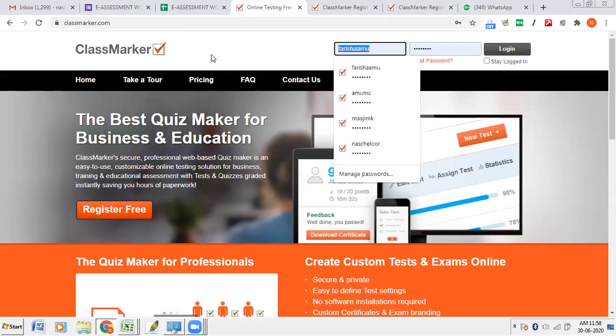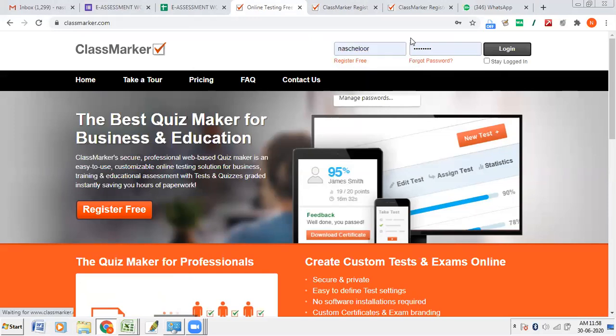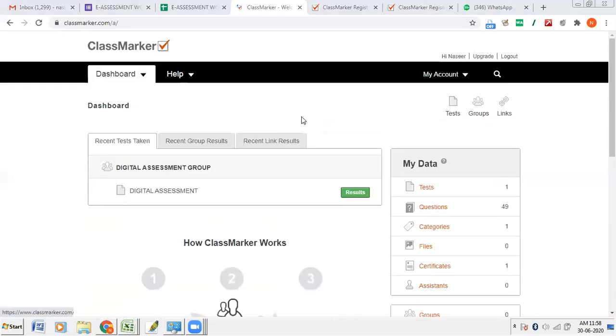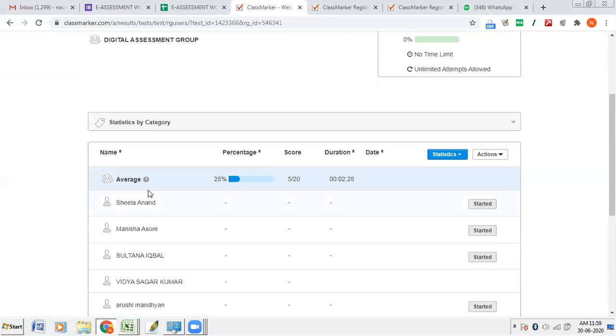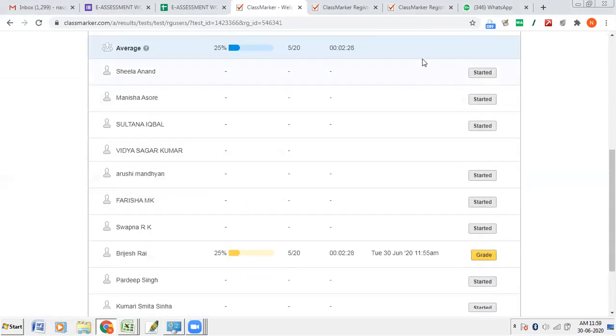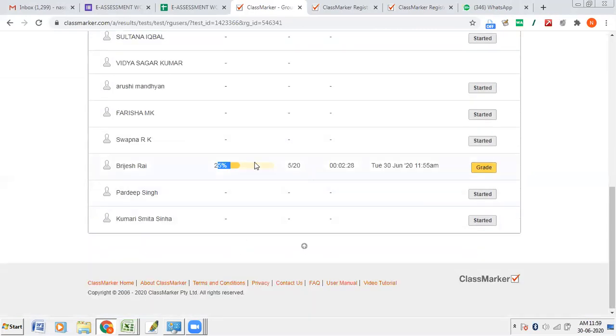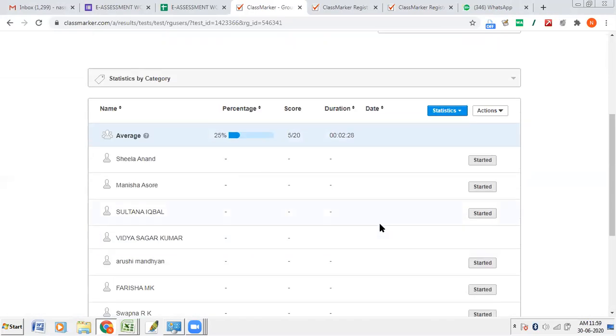Like Moodle, when we see Moodle, it is very much complicated. Now, as an administrator, I can also see the results here. You see, digital assessment is going on. As an administrator teacher, when I log into the teacher account, I can do all these things. Many people have started. Brijesh Ral has completed, but he scored only 25%. So he has failed. All these options will be seen.